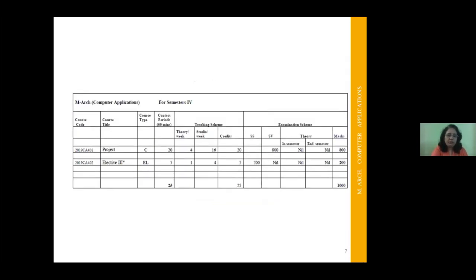Apart from that, the final semester consists of only 2 subjects, so the students can put more effort into their projects. That is the digital design project, that is the thesis. So the students will be able to focus more on the digital design output. And elective 3 is going to be a multidisciplinary elective. So the overall setup is made so that the students can have overall development in digital architecture or futuristic architecture.